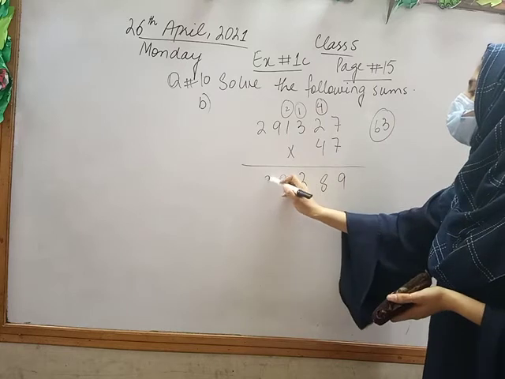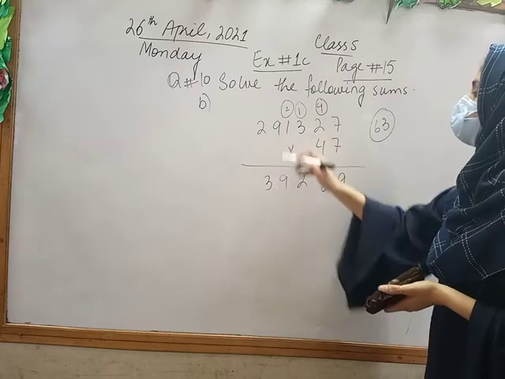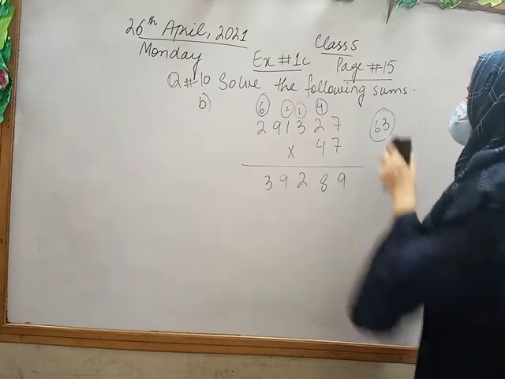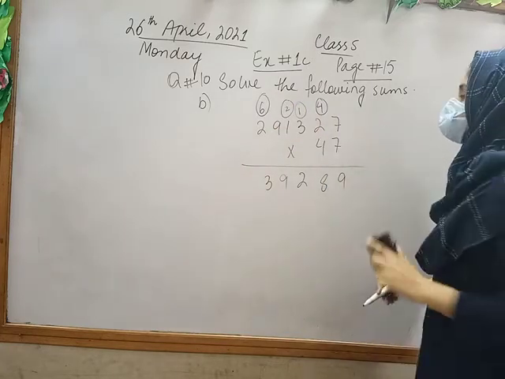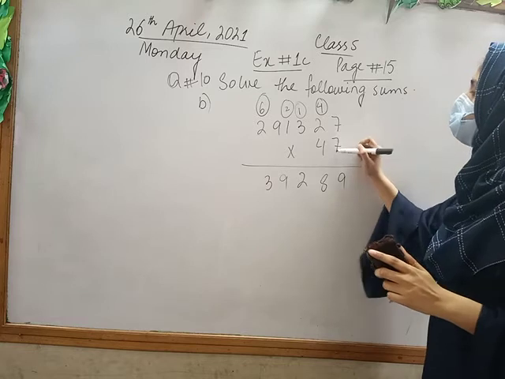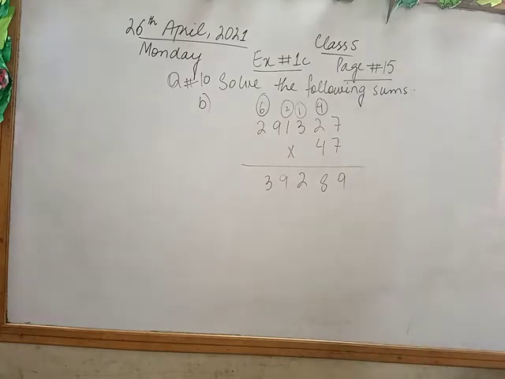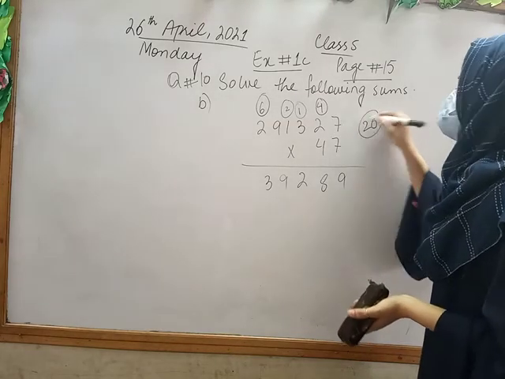It is a 2-digit number, so I will write 3 here and 6 as a carry. Fine class? Okay. Now 7 times 2 is 14 again. Now I will add 6 to it, which is 20.